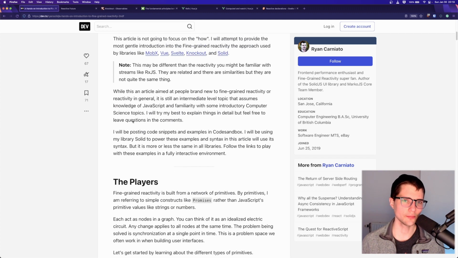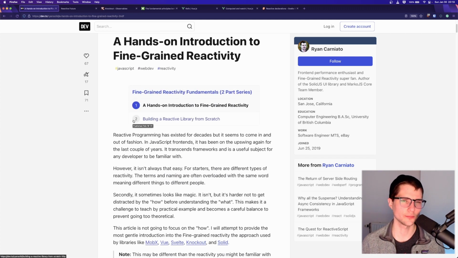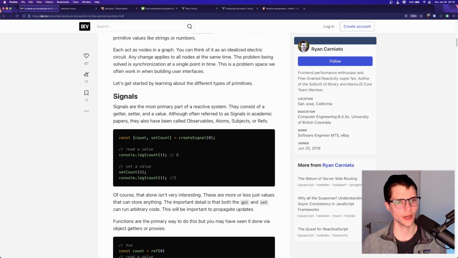So there's kind of three core concepts in reactive programming, at least in these sort of JavaScripty libraries that we use to make UI. The first thing is called signals. These are kind of your state holders, and really they're just two things. There's some way to set a value and some way to read that value. This in and of itself is probably completely useless, because why wouldn't you just use a variable or something? In Solid, it's very explicit. So you create one of these things, which is a set of two things. One is a getter, so calling this function will read the current value, and then at some point later, you can set the value by calling the setter and passing a new value.